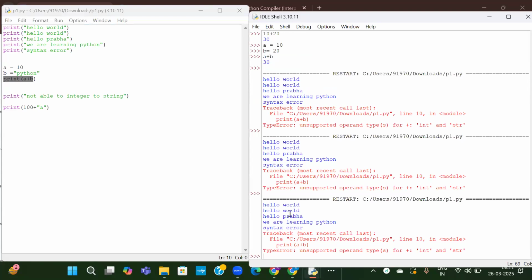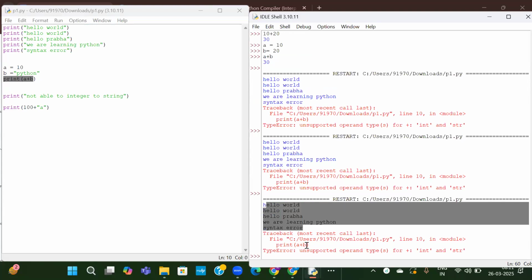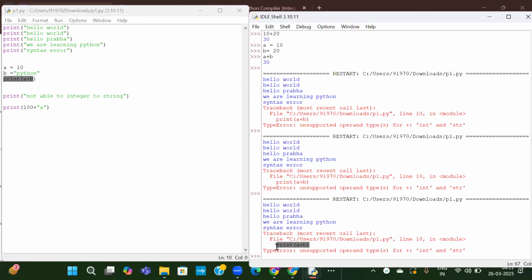See, first 5 lines, no issue. Next, A plus B, here it has found some error. It has stopped the execution there itself. Now, this is correct. There is no syntax or logical errors here. It is correct. But still, it did not execute. And in the next line, there is a logical error again. Still, it did not execute because wherever it finds the first error, the execution will stop then and there itself.